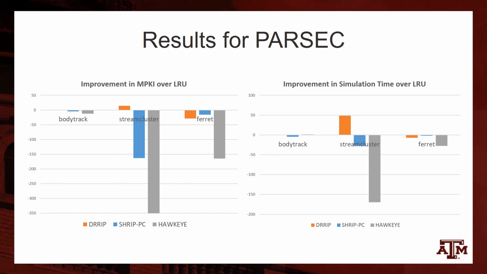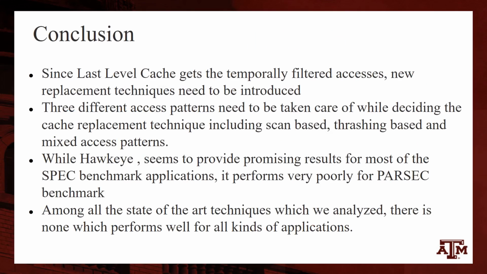One of the possible reasons, mentioned in a paper published in the International Symposium on Workload Characterization, is that for parallel benchmarks, the same cache line has multiple sharers and thus the replacement technique we use must be sharing aware, a characteristic which is not possessed by any of the algorithms which we evaluated.